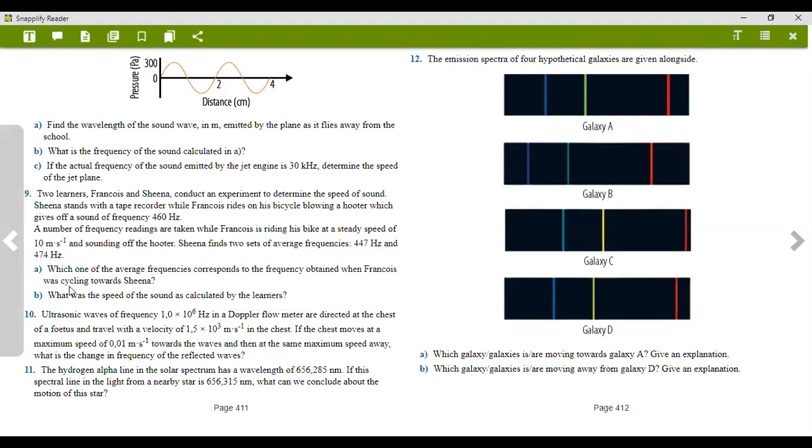So which one of them corresponds to the frequency obtained when Francois was cycling towards her? And what was the speed of sound as calculated by the learner? Let's go and check it out in our slides.